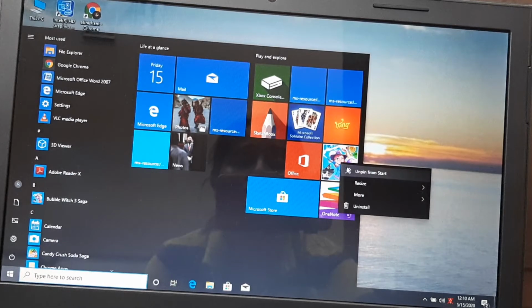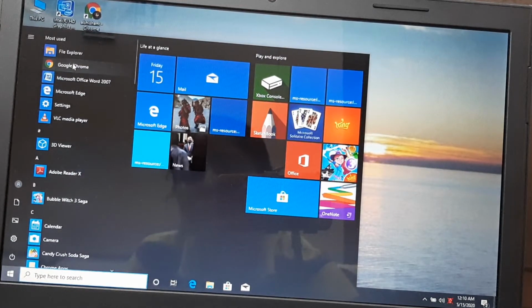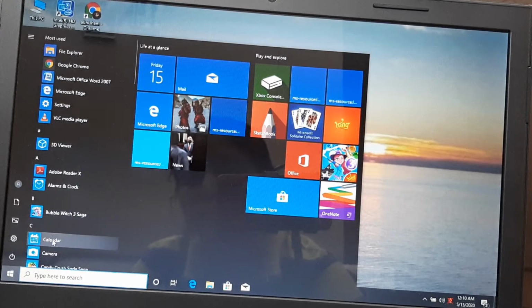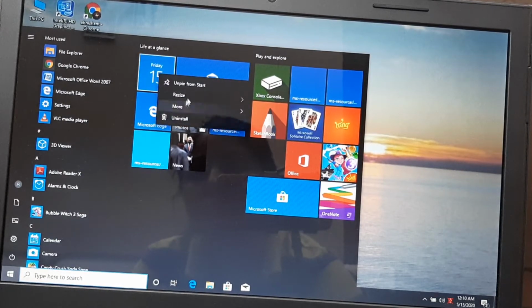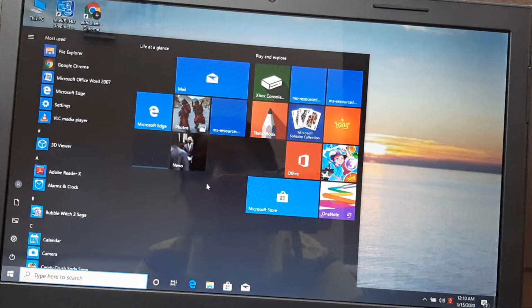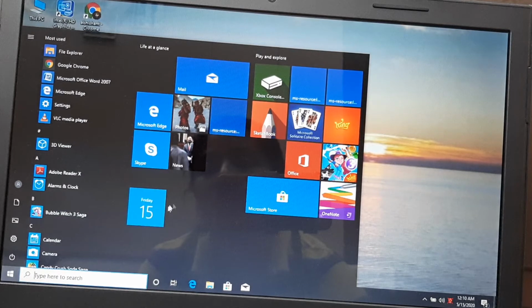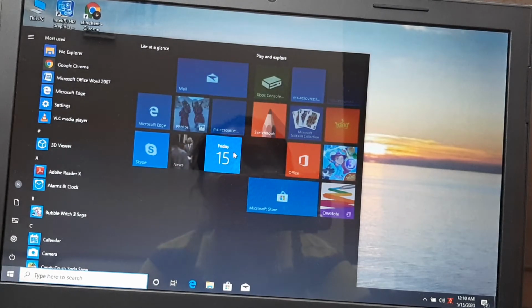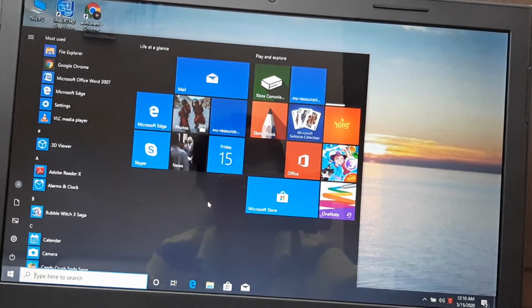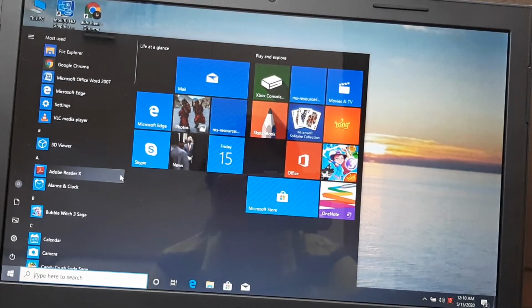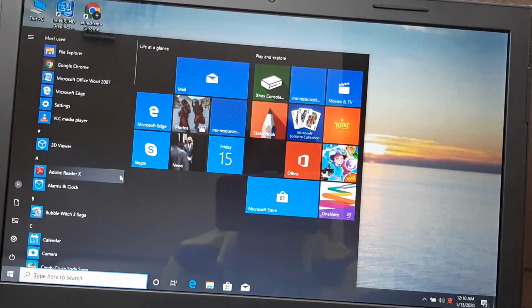Right click and then unpin from Start. Like the calendar I can see here, I will unpin it, and it has gone. Now from here I right click, and if I pin, my calendar will be visible again. So, pin and unpin from the start menu.